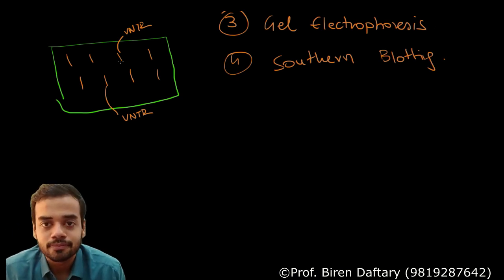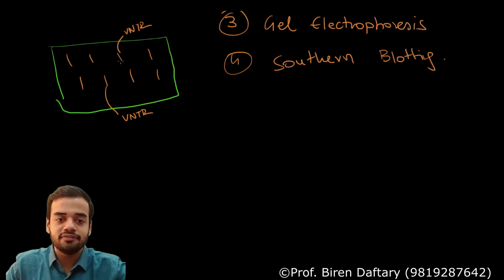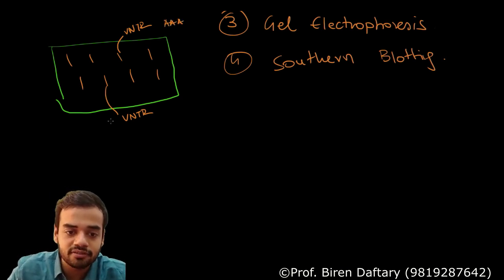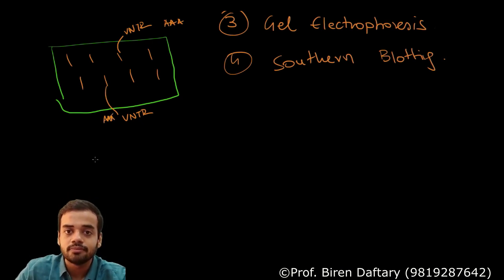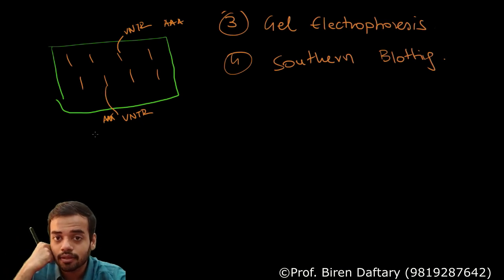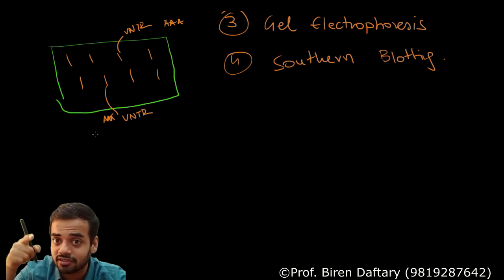Very simple. Suppose I say that this VNTR has got sequence AAA, similarly this VNTR has got sequence AAA, these single stranded ones. If I want to detect them, can I use a probe? If I use a radioactive sequence I can always trace where it is going.